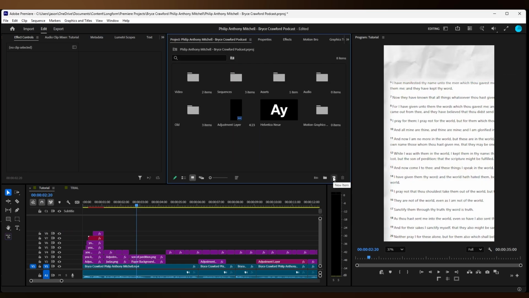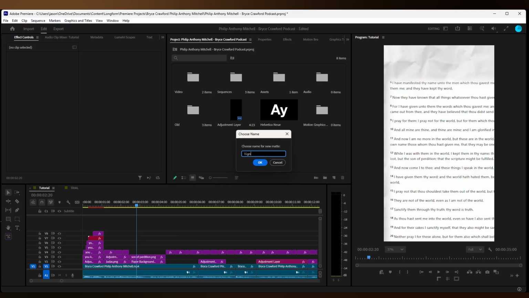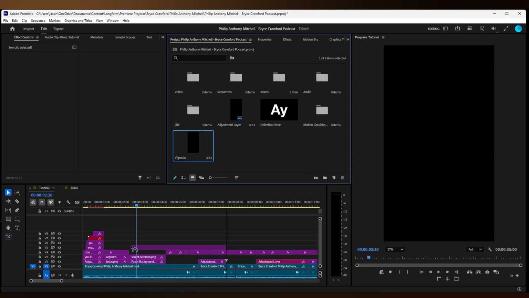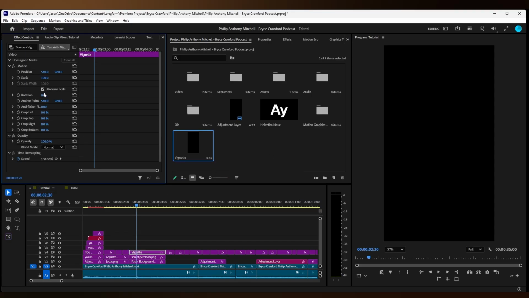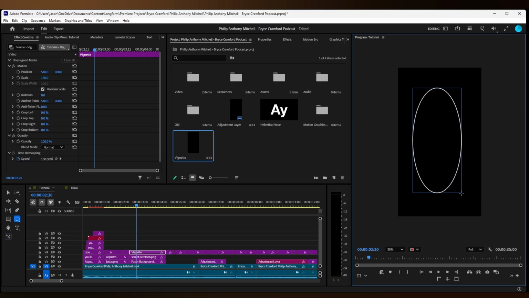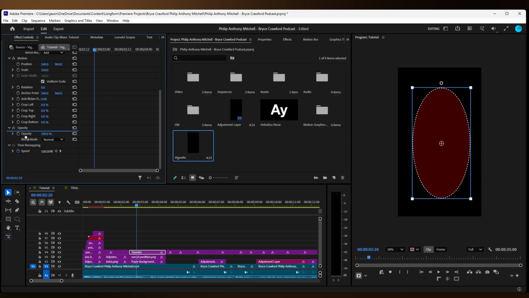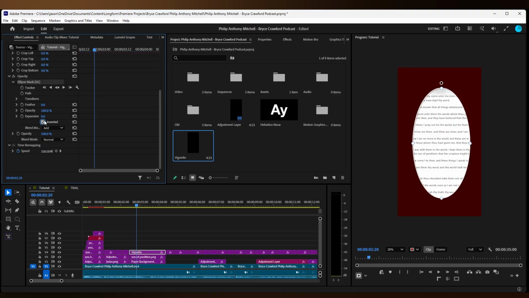Go to new item, color matte, and name it vignette. Scale the vignette up. Select the ellipse mask tool. Now draw the shape I draw. Now drag the mask underneath opacity. Invert it. Now increase the feather.